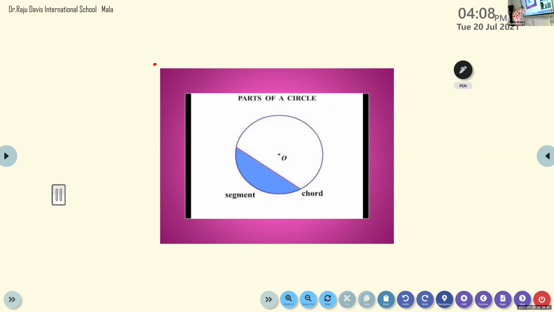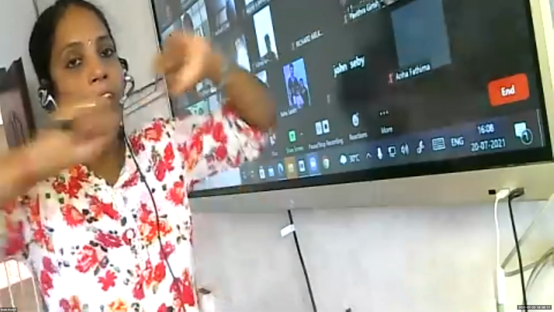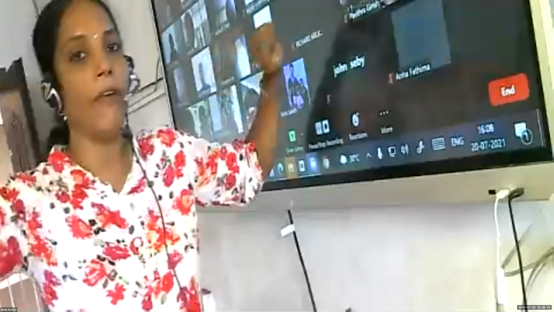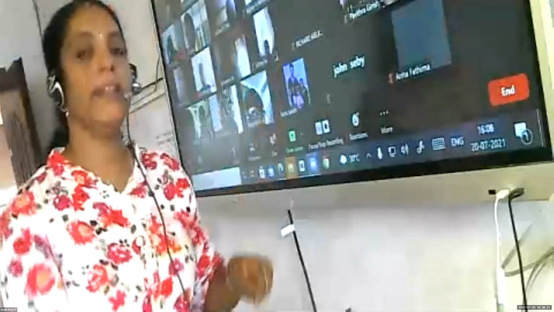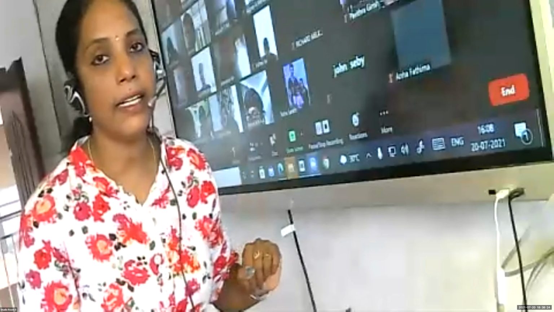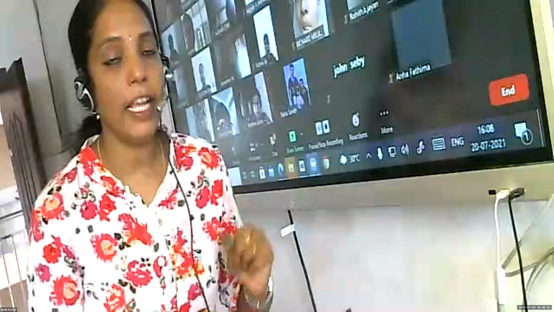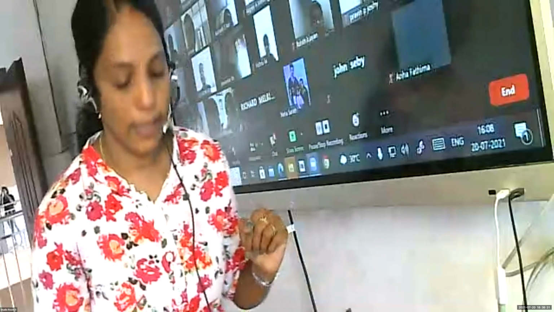Now, if you take a circle, it has also a perimeter. Here, children, think of the length of the bangle. If you take a wire or metal rod and you bend it as a circle, the length of the metal rod or length of the wire you took for the circle is known as the perimeter of the circle, right? Yes, ma'am. It has a special name. The name is circumference.